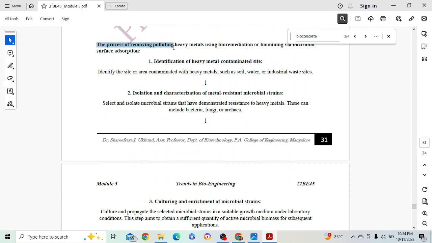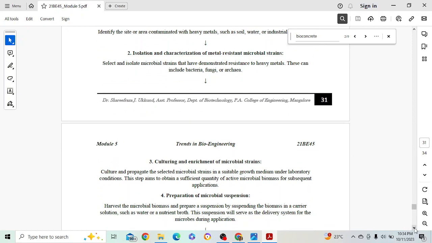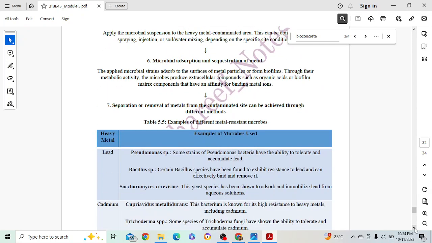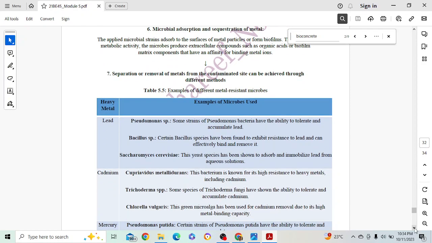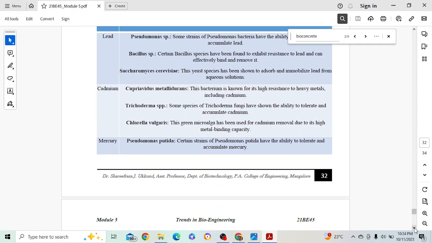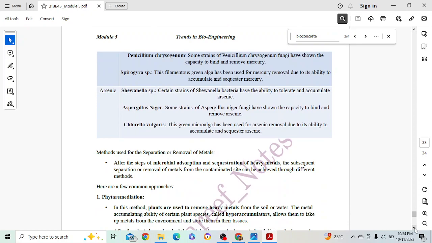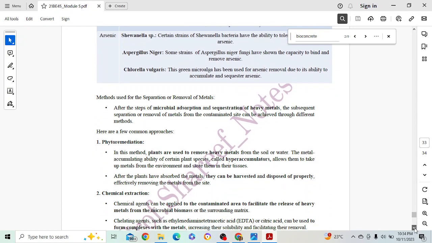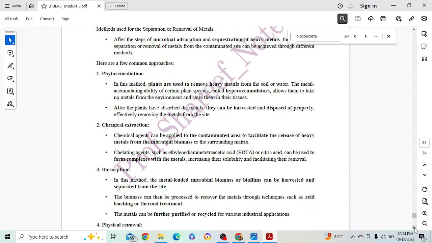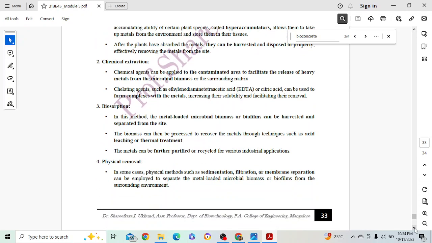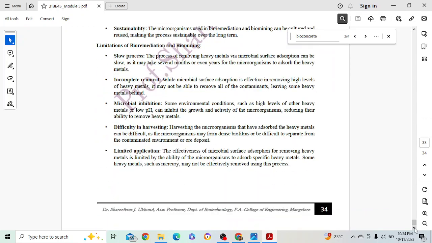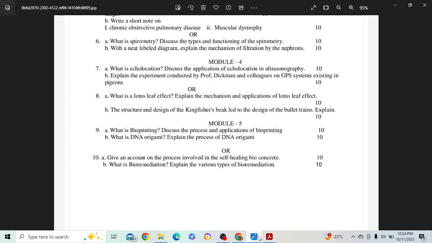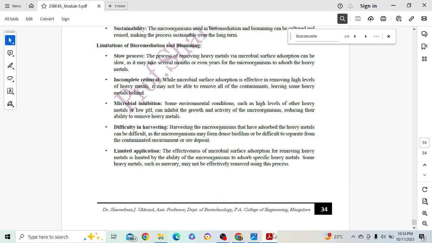So that means the process of heavy materials. We have this same common thing, so you go for this procedure. Procedure plays a very important role. It has 7 steps and it can get 7 marks. You can give examples of microbes used, around 3 or 4 examples. You can also explain, if time permits, how exactly it can be removed. That's it. That's the end of the question, and here also, see, the end of my notes.